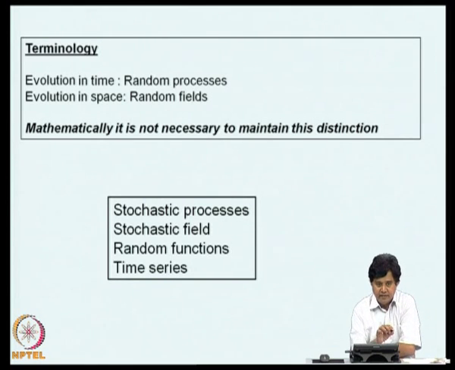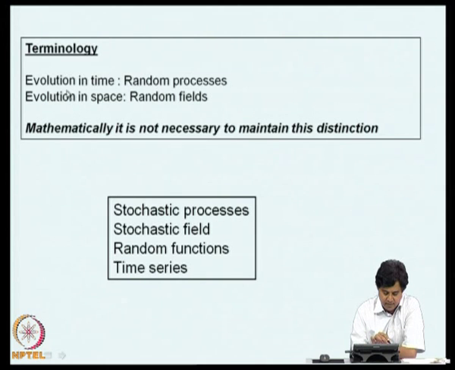Now, a clarification on terminologies is in order at the outset. In many published literature, if the parameter is time, the term used is random process.